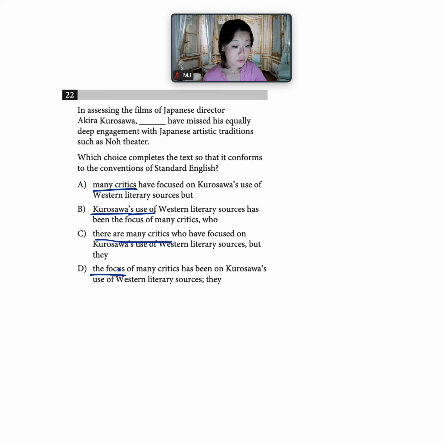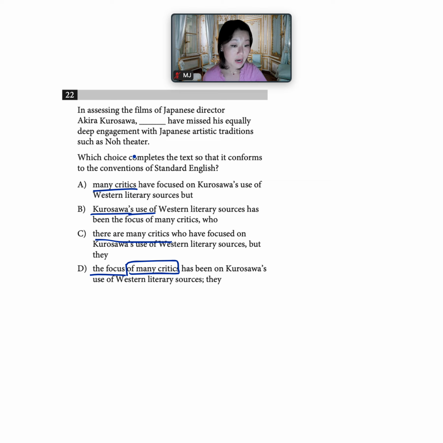So this is the focus followed by a prepositional phrase of many critics. A lot of times they like to insert these prepositional phrases to distract you from what is actually the subject. So even though it looks like the subject of this answer choice is really the critics, the actual grammatical subject is the focus, because this of many critics part is essentially just a modifier on the focus.